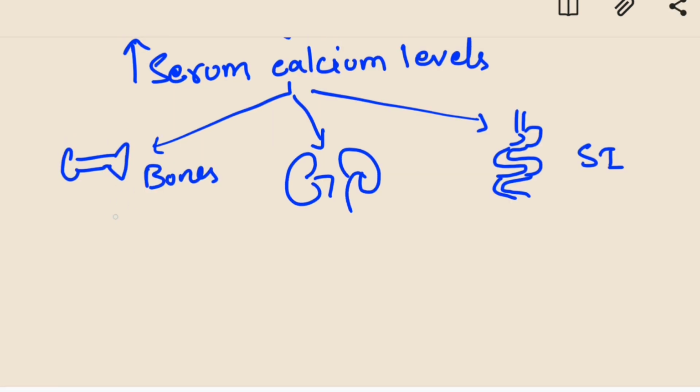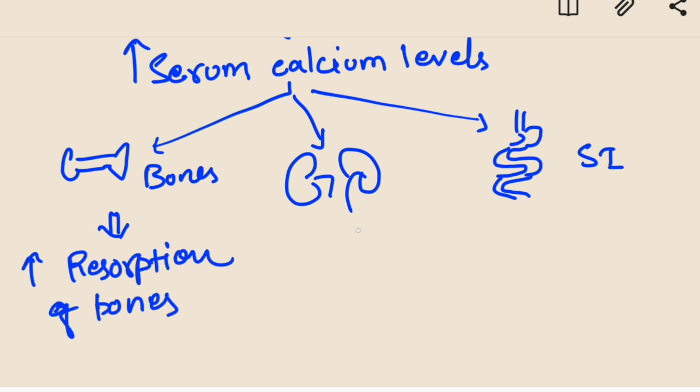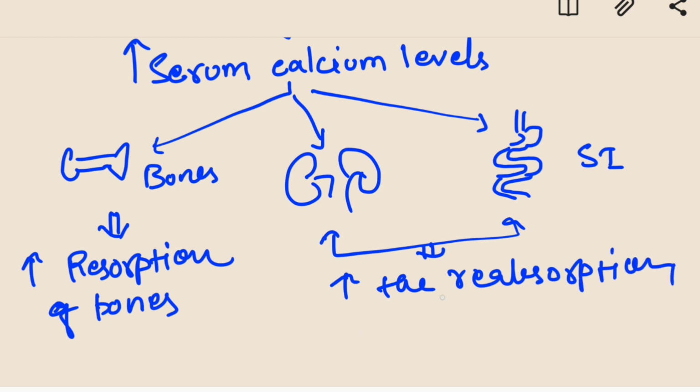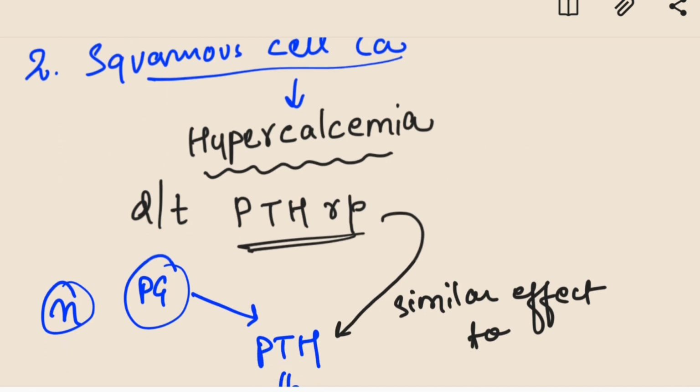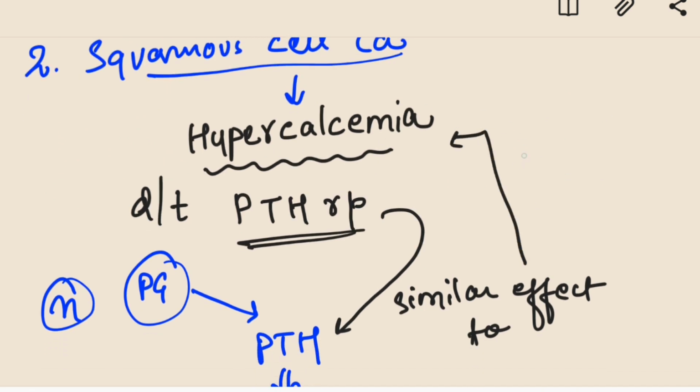In order to release calcium in the circulation, it causes breakdown of the bones, reabsorption of calcium from kidney, and increase in absorption from small intestine. PTH-related protein has the similar effect to PTH, leading to hypercalcemia.